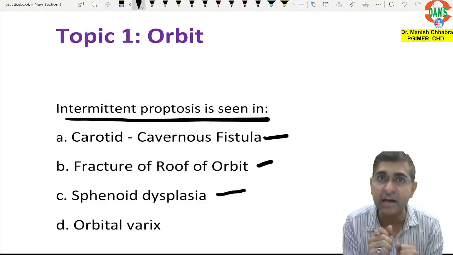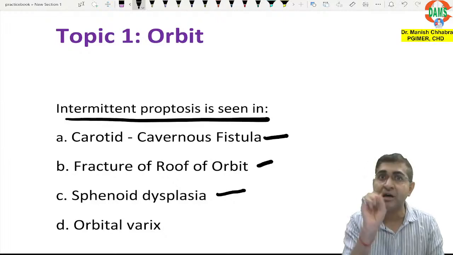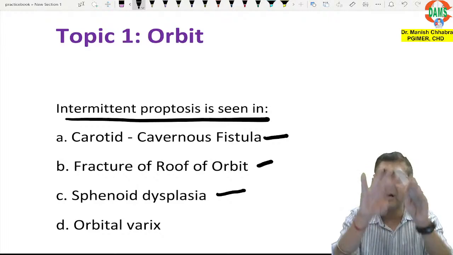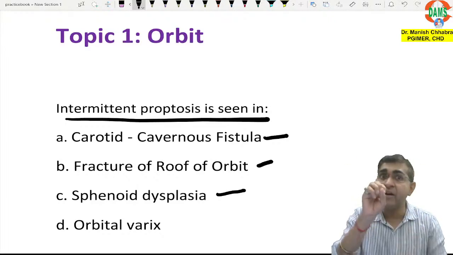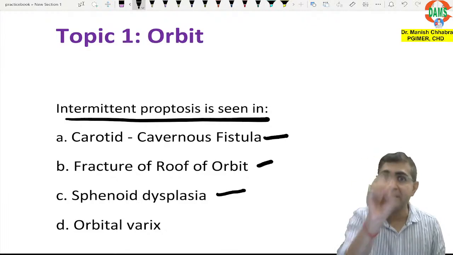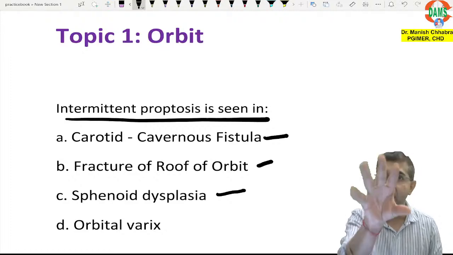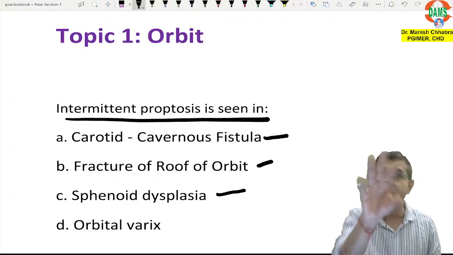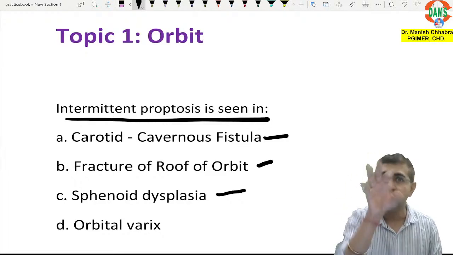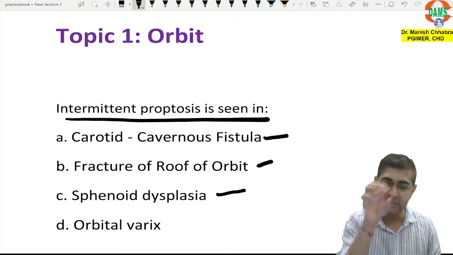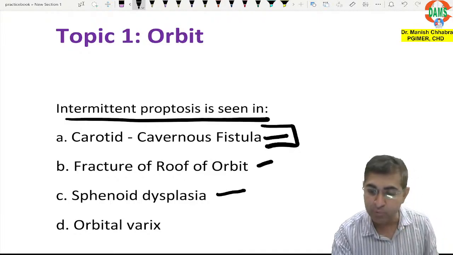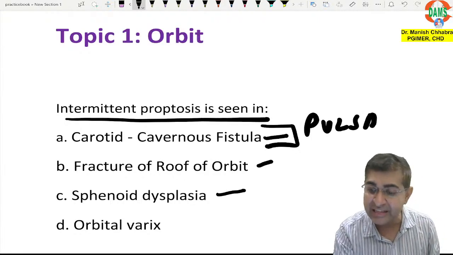So the pulsations of the heart will be transmitted to the cavernous sinus. With lub, dub, with systolic pulsations of the heart, the pulsations will be transmitted to the cavernous sinus and then to the orbit, so that the eye will move anteriorly, posteriorly, anteriorly, posteriorly. You will call this type of proptosis as pulsatile proptosis.